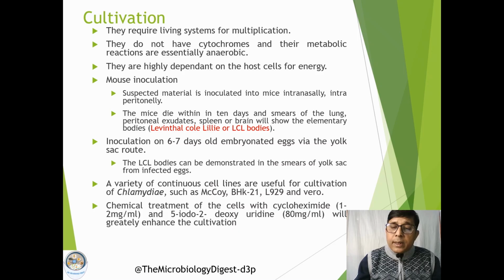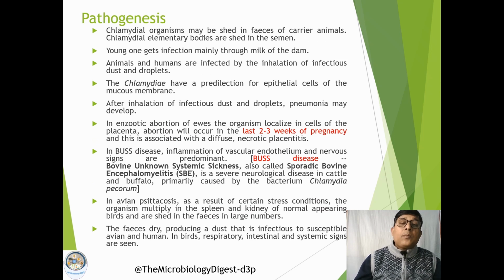Embryonic eggs can also be used, 6 to 7 day old embryonic eggs, and the route of inoculation is mostly the yolk sac route. Then some cell lines can also be used, like McCoy cell line, BHK21 cell line, and Vero cell line. It has been demonstrated that these cells can be used for cultivation of this group of organisms.